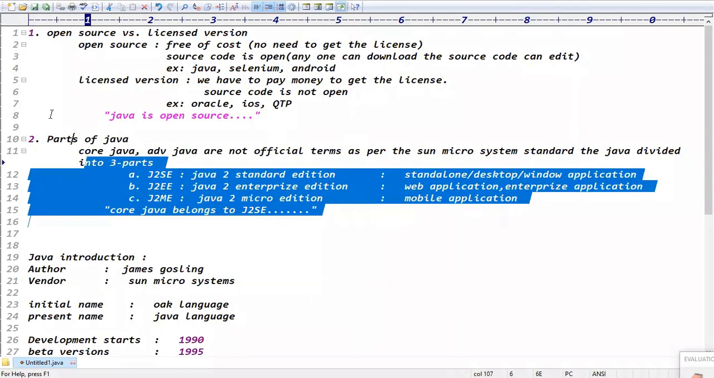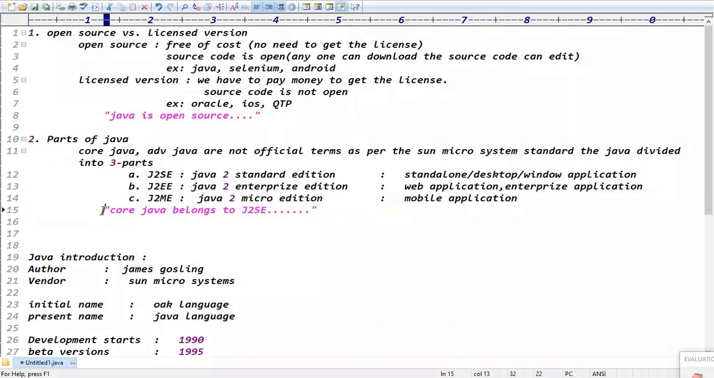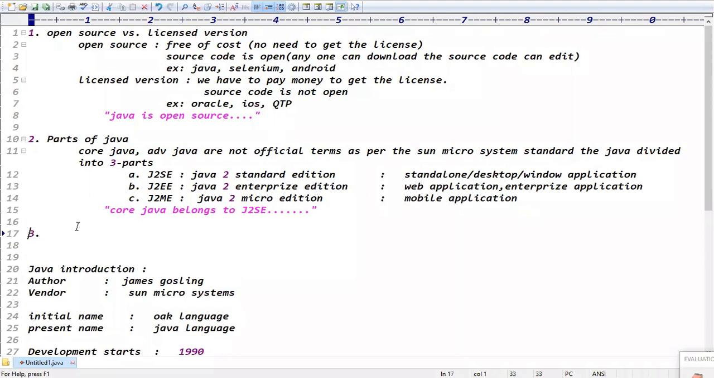Exactly. It's fine, guys. So these are the parts of Java. Then finally we decided core Java belongs to which part? Guys, please respond. Core Java belongs to the J2SE part, right? Okay, fine. Guys, in real time we are using open source versus licensed versions. Some products are open source and some products are licensed versions, right? Okay, fine. Good. And the third point, very basic, is platform dependent versus platform independent, right?